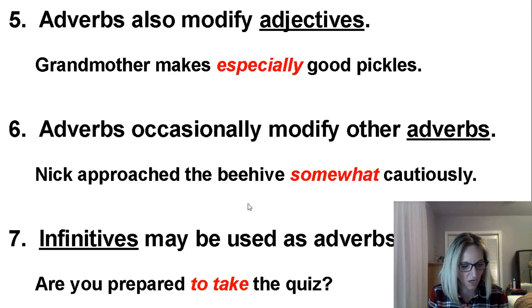Number 4, carefully planted decoys attracted ducks to the pond. What do you think the adverb is? If you said carefully, you are correct. Underline it. What is it describing? If you said planted, you are correct again. Planted is describing decoys, so it's an adjective. Carefully is the adverb describing planted.